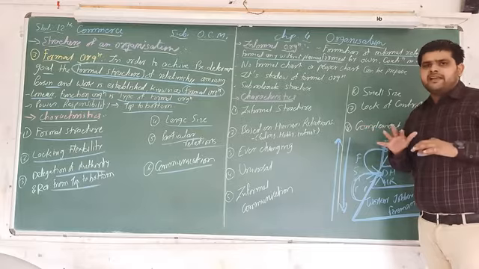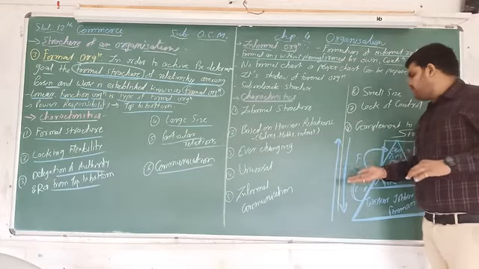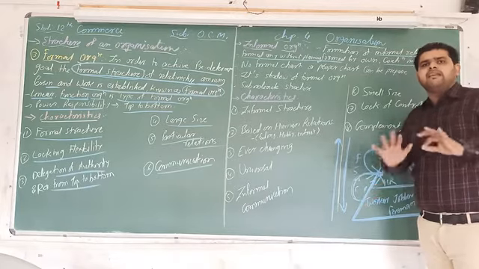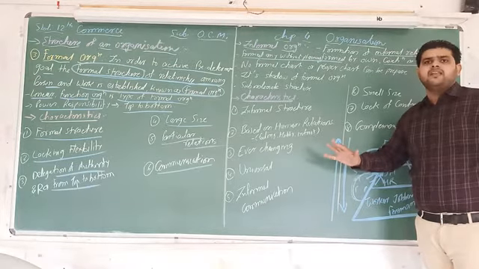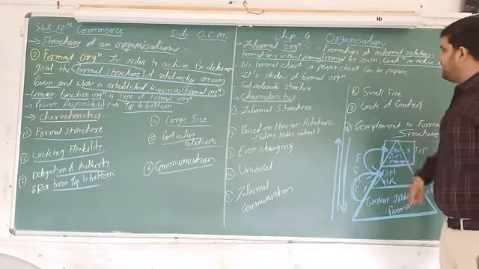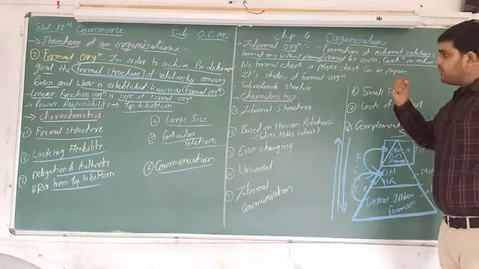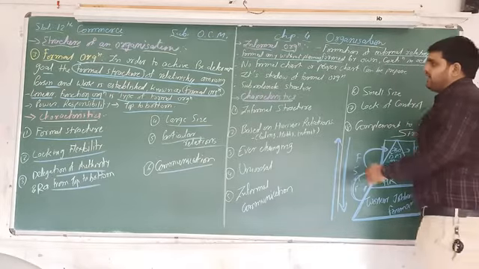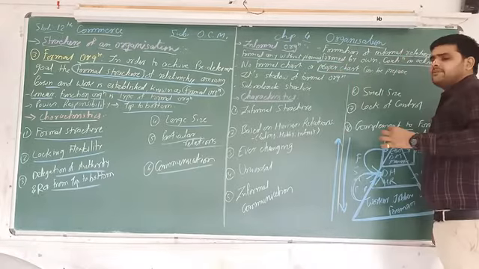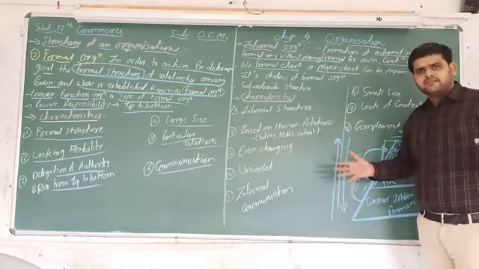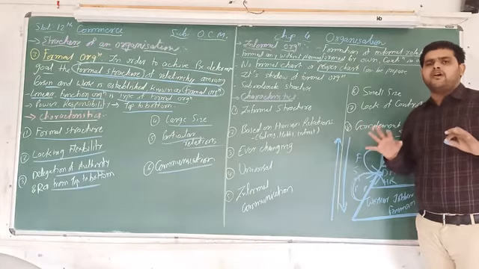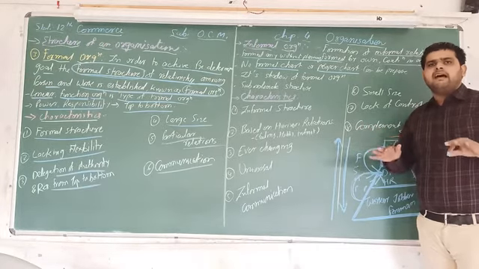It means that it is not decided who is at the top level, who is at the middle level, who is at the bottom level. All are equal in this particular type of organization. So it is formed without any planning, and that is called informal organization. In informal organization, no proper chart and no formal chart is prepared, because it's informal. Once the formation is there, all are equal.